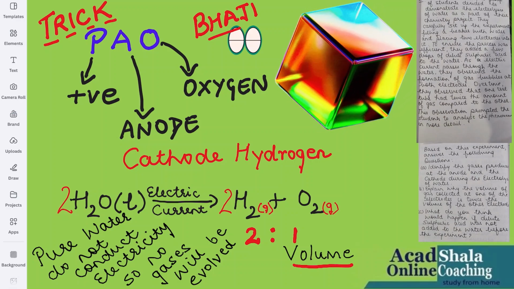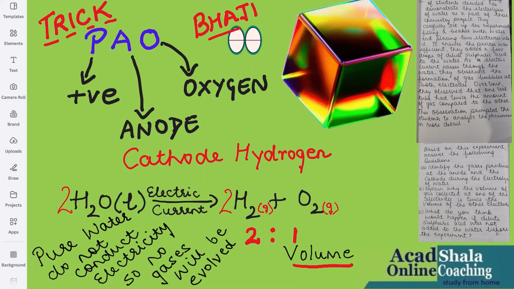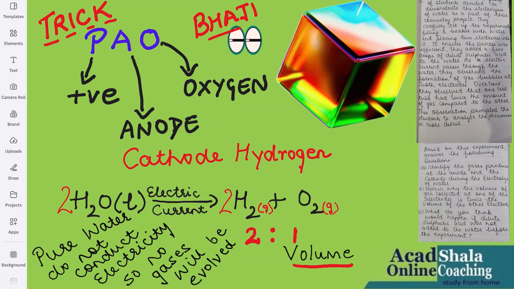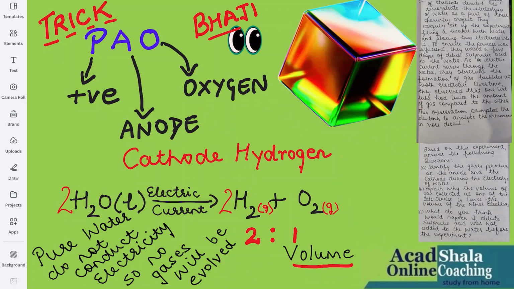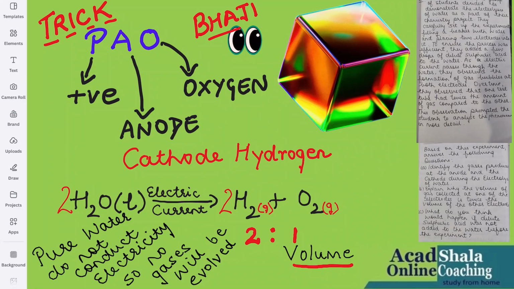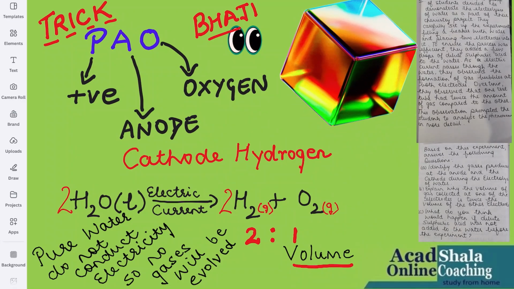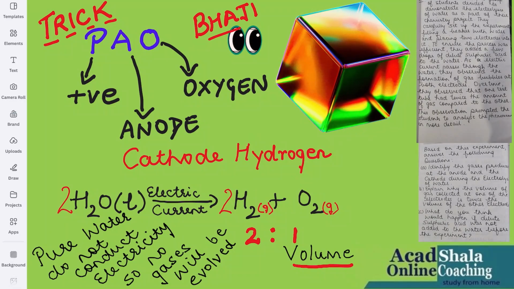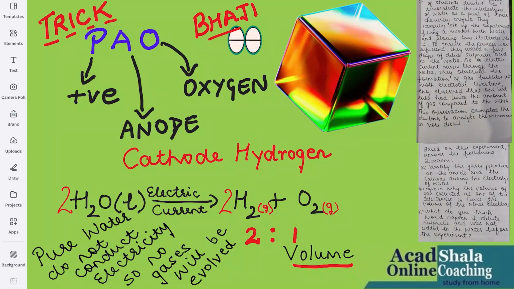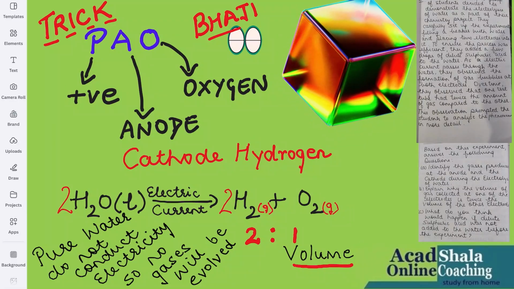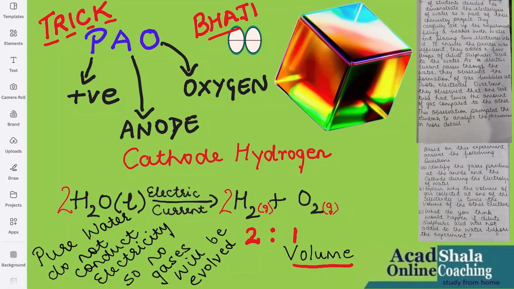If you know the trick, you can implement it in this question also to solve it. If you know positive anode, oxygen, then it will be the opposite for cathode, that is hydrogen gas will be there. Very simple. So it is solved. Now, identify the gases produced at the anode and cathode during the electrolysis of water. It is done with the help of the trick.